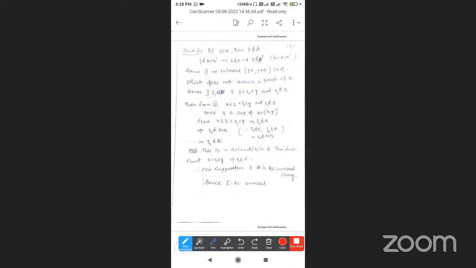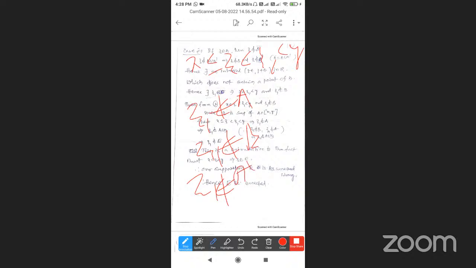It is the same thing. X is less than or equal to Z, Z is less than Z1 is less than Y. So Z1 does not belong to A also. Z1 does not belong to B, already we know that. So Z1 does not belong to A union B, so Z1 does not belong to E also. This is a contradiction.